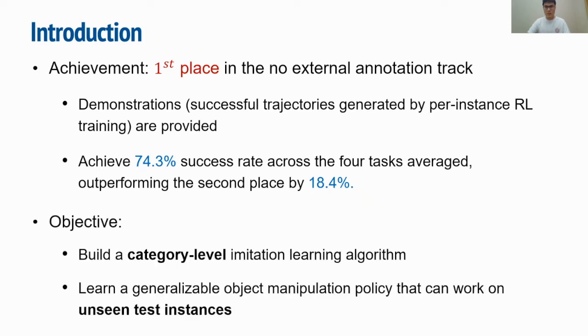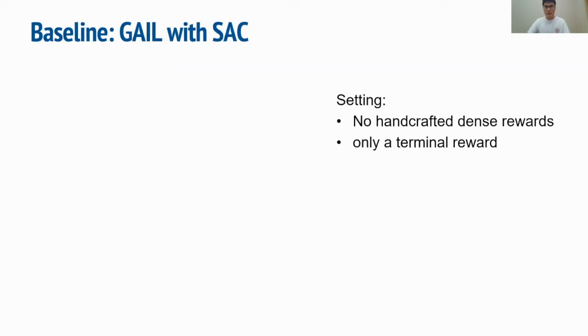Based on the challenge, we proposed a novel category-level imitation learning algorithm to learn a generalizable policy that can work on unseen test instances from given object categories. To ensure that our method can be applied to general imitation learning problems, we at first don't assume handcrafted dense rewards are available and only assume a terminal reward.